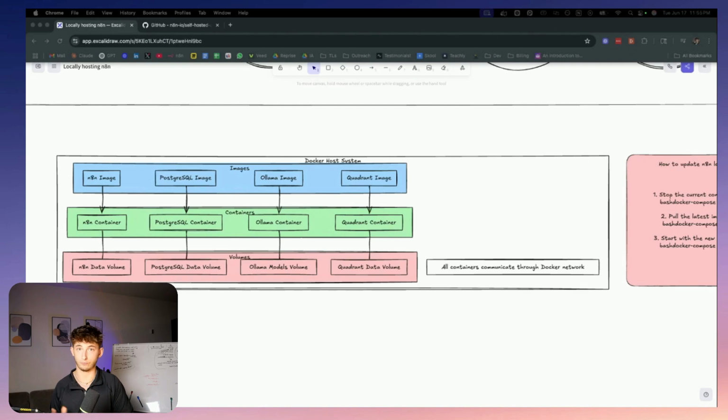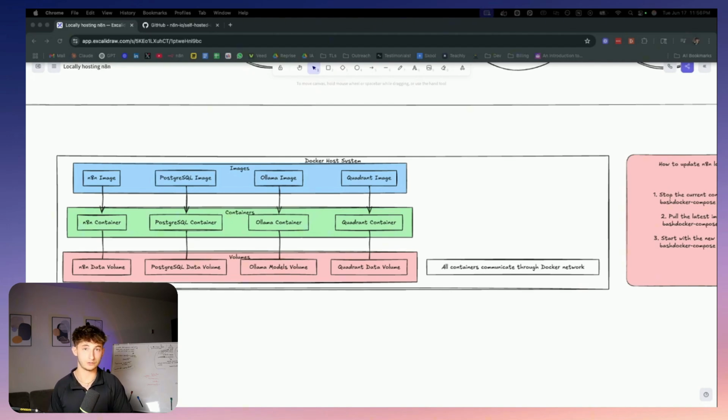The reason that Docker is so useful is that it solves the "it works on my computer" problem. Instead of installing a bunch of different software directly on your computer and hoping that they all integrate and play nicely together, Docker is just going to package pretty much everything up into isolated containers so that they cannot interfere with one another or your main system. So you don't have to worry about all that.